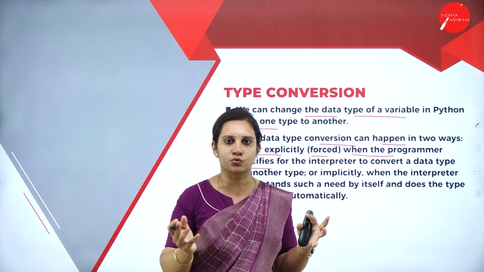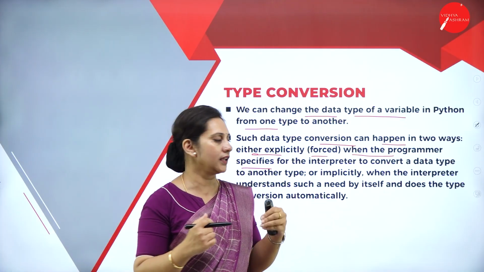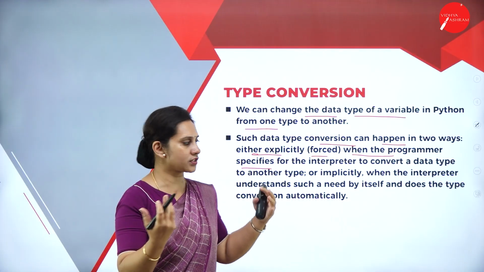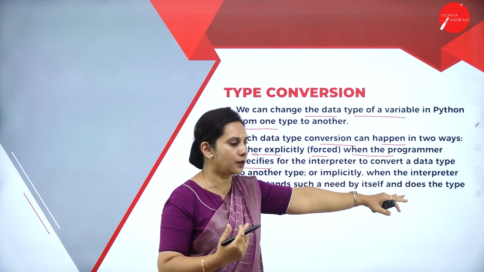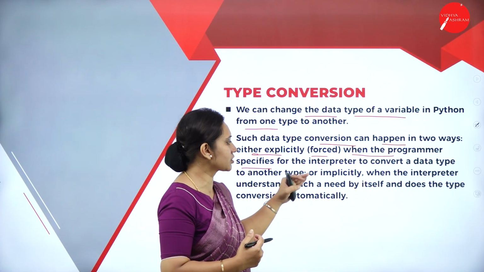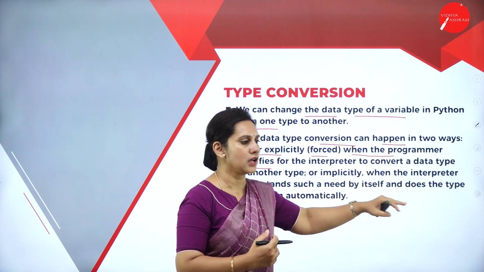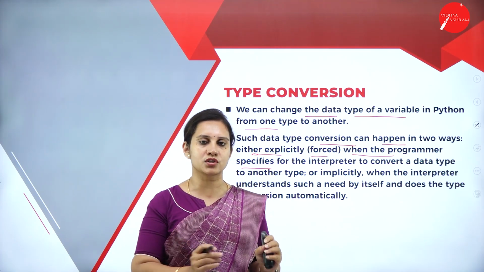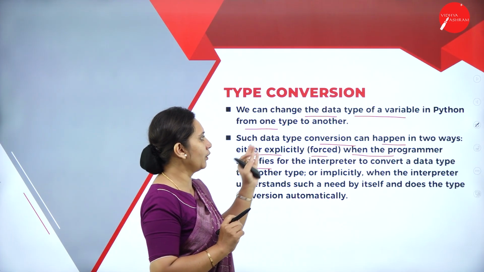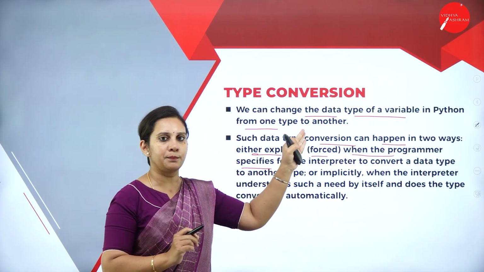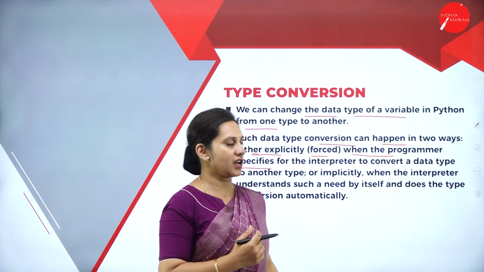We call that type conversion. In type conversion we have two types: explicit, which is forced, and implicit, when the interpreter understands the need by itself. What is data type conversion? It is how a variable in Python changes from one type to another type.